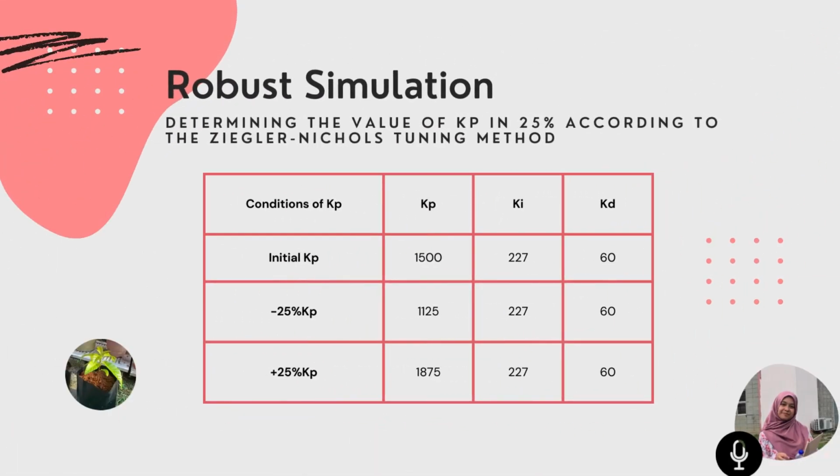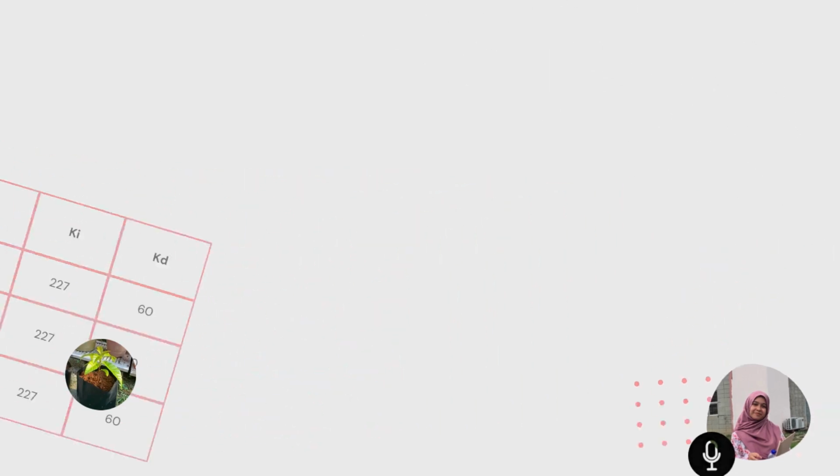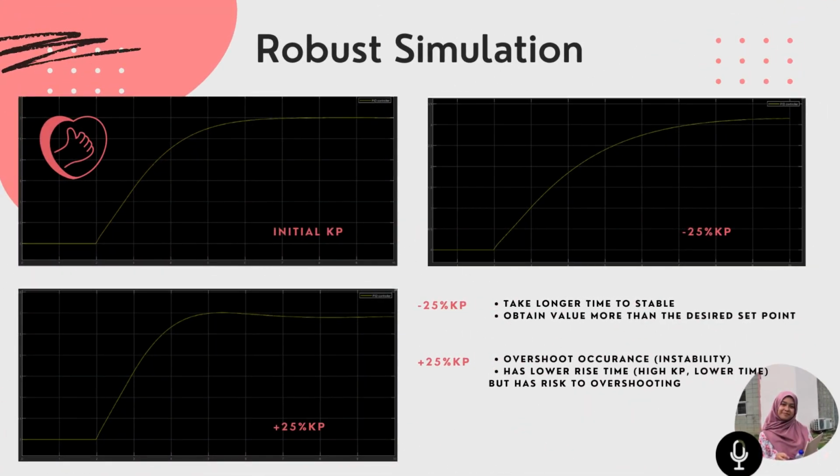In the robust simulation, we will increase the value of proportional gain by 25% from the initial value and also decrease it by 25%. This method aims to check on the performance of our process. This table shows our robust simulation calculation from our Ziegler-Nichols best tuning method. These are the graphs for the value with initial proportional gain, increase 25% and decrease 25%.